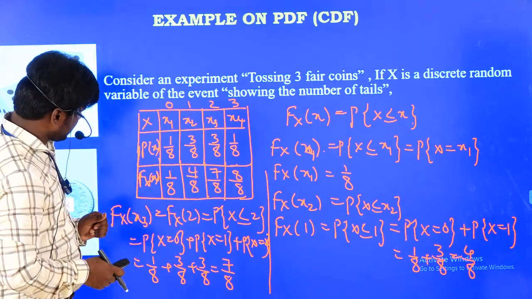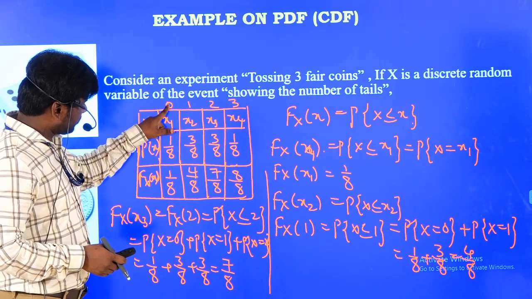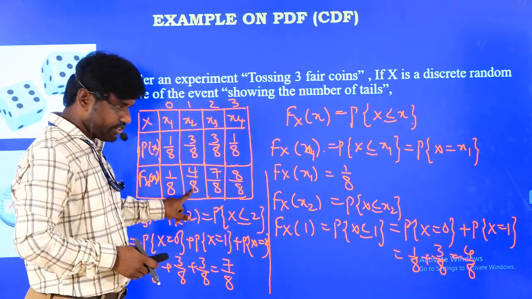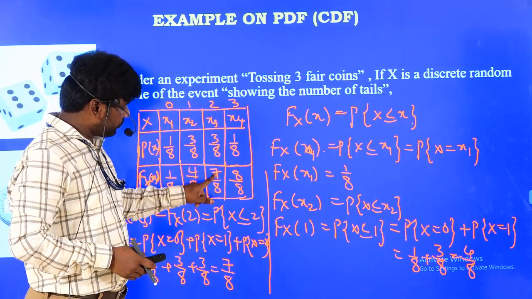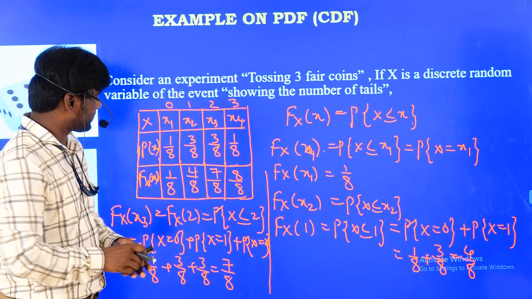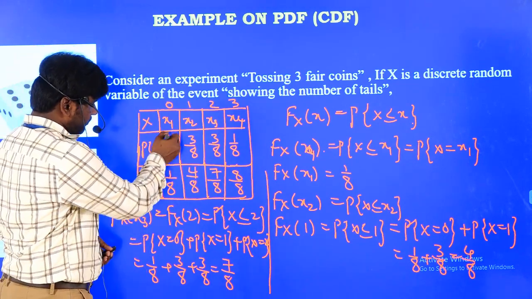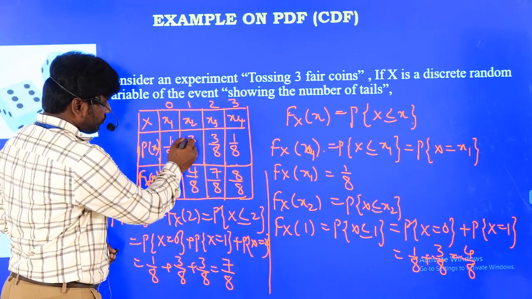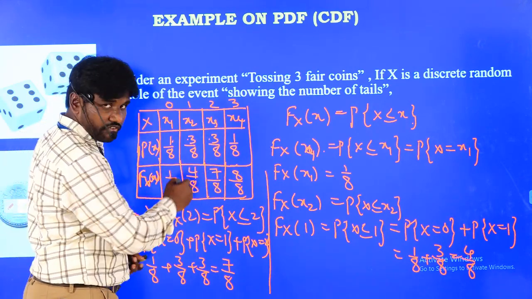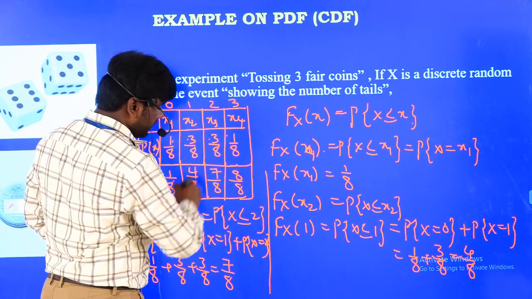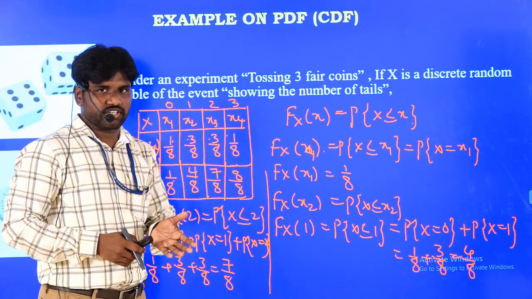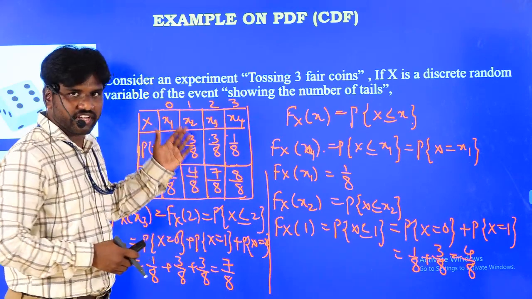But now my question is, at x equal to 0 my value is 1 by 8, at x equal to 1 my value is 4 by 8, at x equal to 2 it is 7 by 8, and at x equal to 3 it is 8 by 8. What is happening here is that for the first value 1 by 8, these two values are added and it becomes 4 by 8, these three values are added and it becomes 7 by 8, and all these values are added, finally 8 by 8. So this is exactly the cumulative distribution. That means you are adding all the previous values.